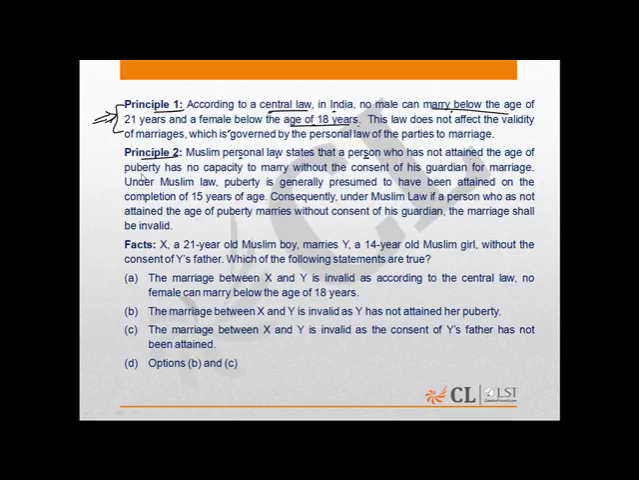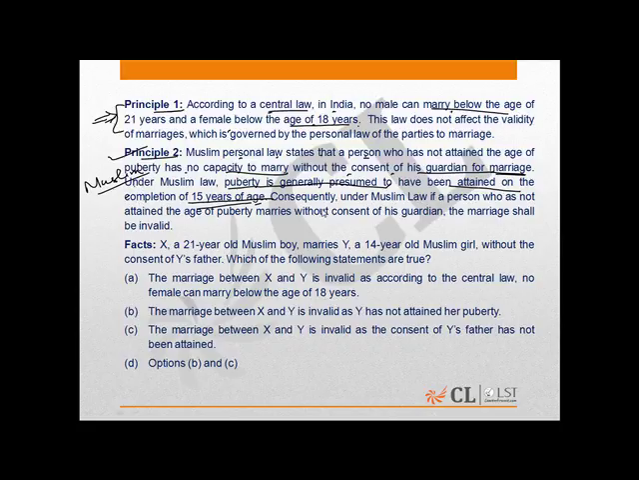of puberty has no capacity to marry without the consent of his guardian for the marriage. Under Muslim law, puberty is generally presumed to have been attained on the completion of 15 years of age. So, Principle 2 explains to us the position under the Muslim law.